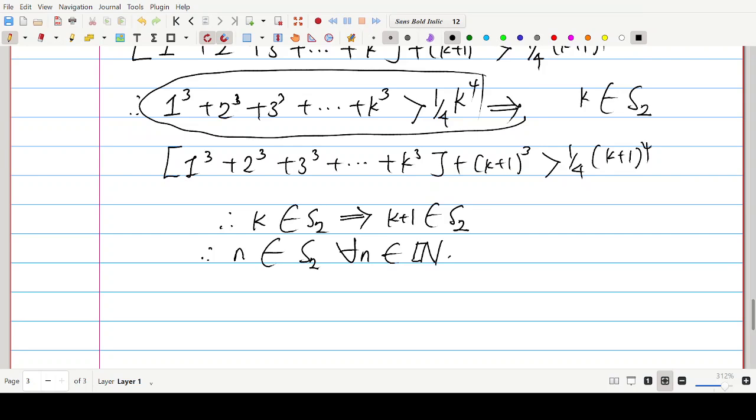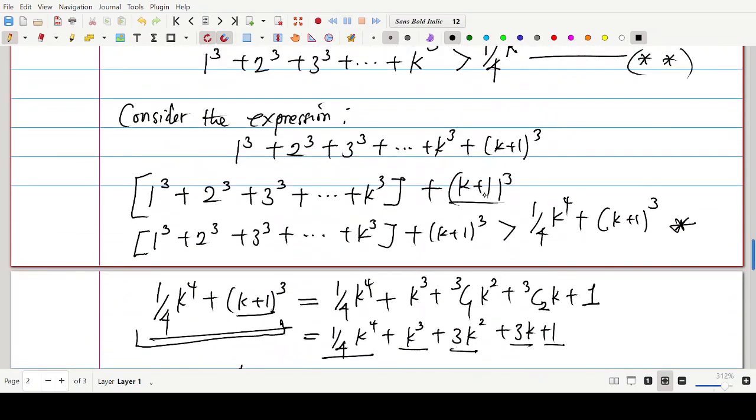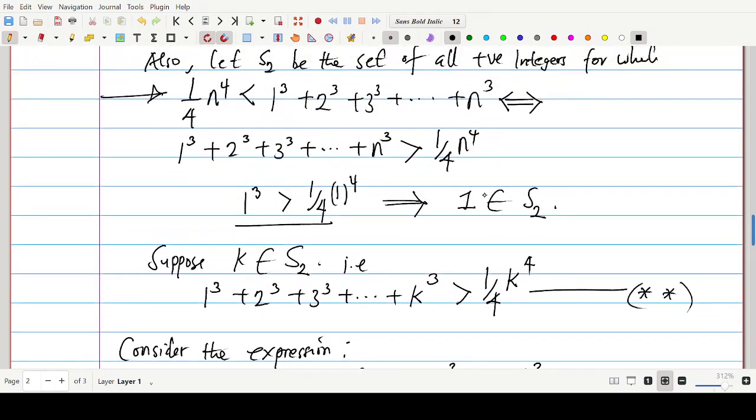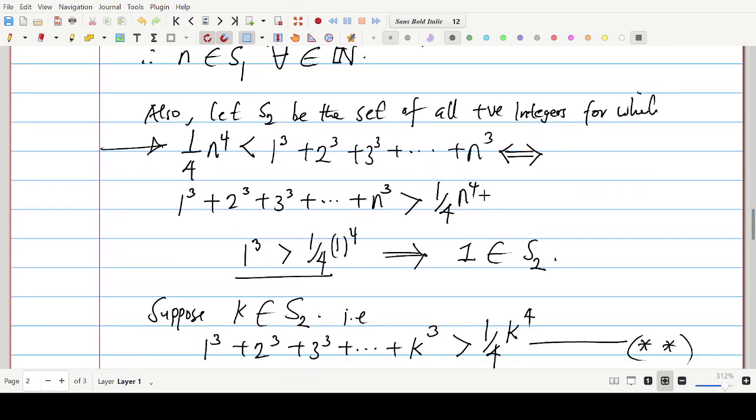All right. So we've established that this statement is true. Let me go back to where we are coming from. This is true for all positive integers. In other words, S sub 2 contains all positive integers.